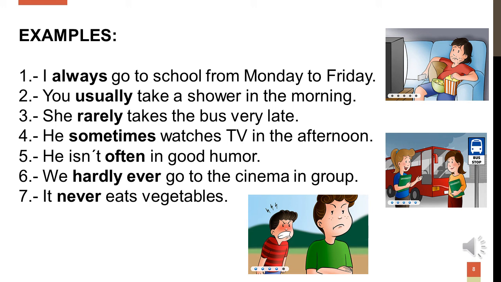Number 4, he sometimes watches TV in the afternoon. Number 5, he isn't often in a good mood. Number 6, we hardly ever go to the cinema in a group. Number 7, I never eat vegetables. Okay? These are some examples about the adverbs of frequency.